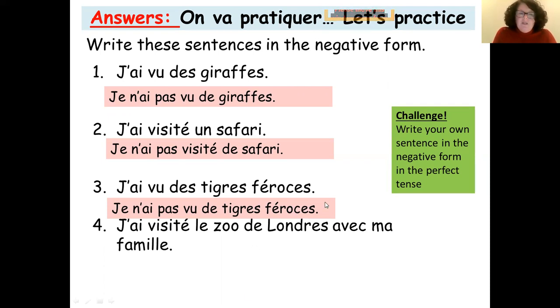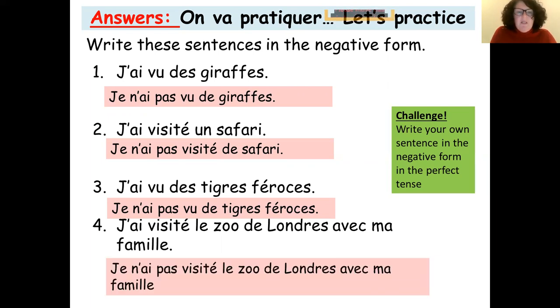Okay. And the last one, j'ai visité le zoo de Londres avec ma famille. So I visited the London Zoo with my family would be je n'ai pas visité le zoo de Londres avec ma famille. So again, we have the ne before the avoir and pas afterwards.